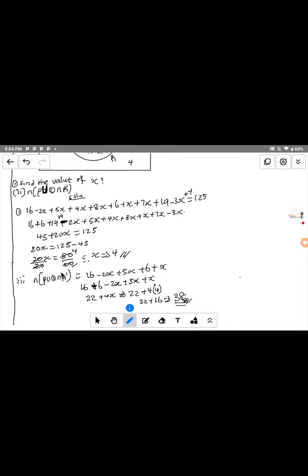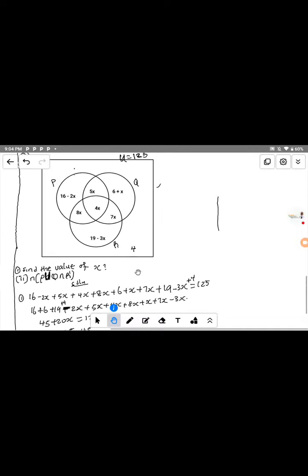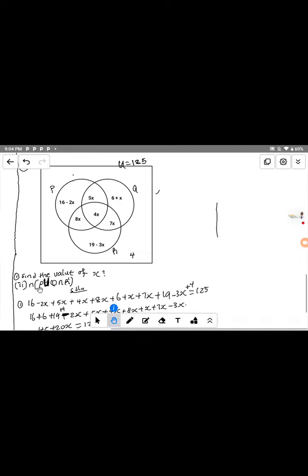So the question in figure 2, we're told to find what. Let me start again, because I want all of us to be following. It's better for all of us to be following. So question 2 is: I should find the number n of bracket P union Q intersects R complement. Now, let's discuss this P union Q. P union Q means that you write all the elements that belong to P and Q together. That is union.